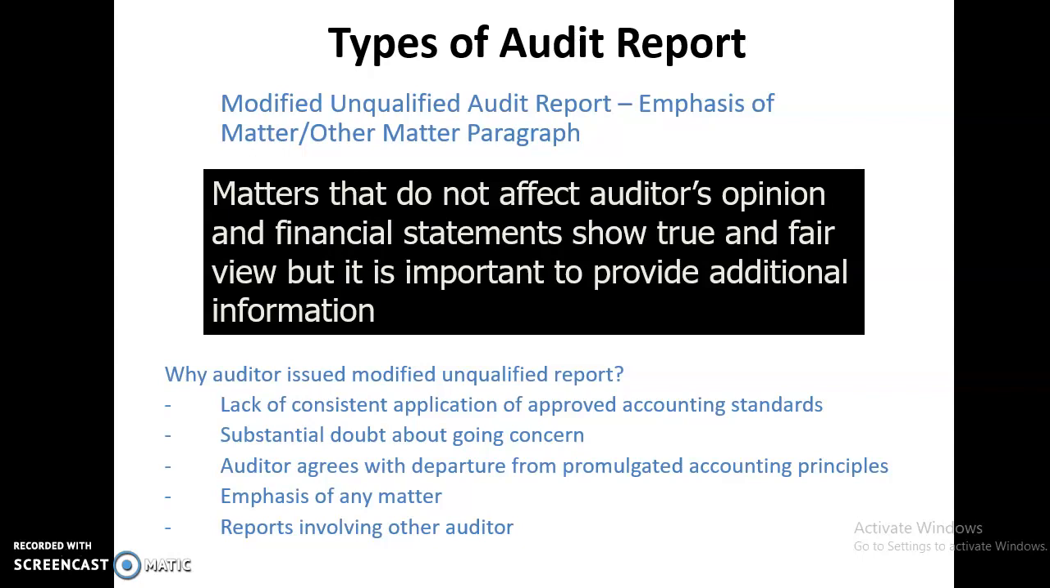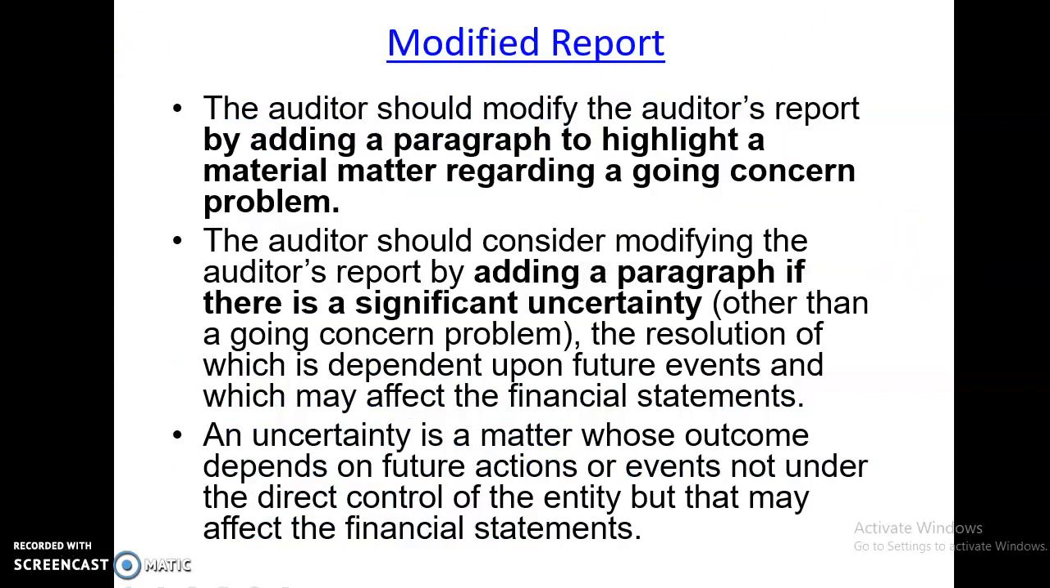Okay, why do we issue modified and unqualified report? First, perhaps it's because of the lack of consistent application of approved accounting standard, AAS, substantial doubt about going concern, auditors agree with departure from promulgated accounting principles, there is an emphasis of any matter that we need to highlight to the users, or report involving other auditor.